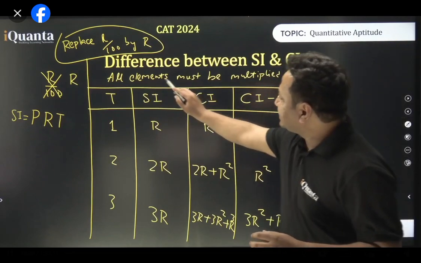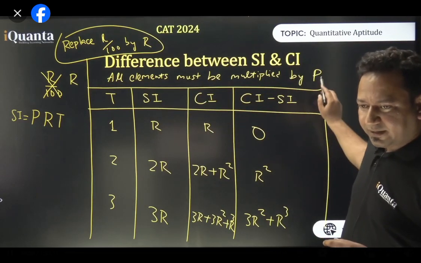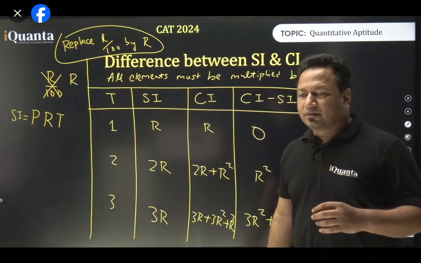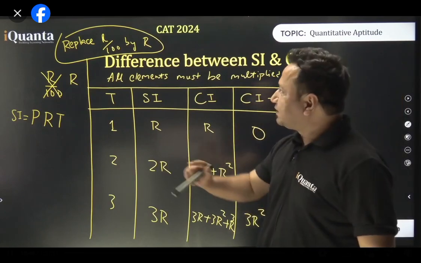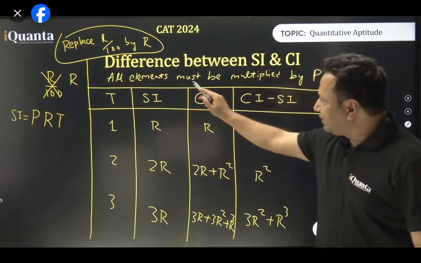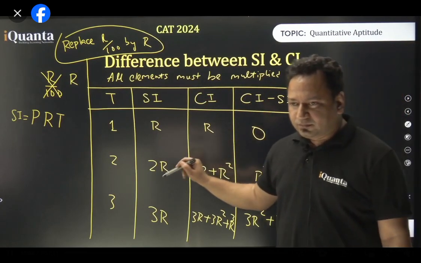Akshat, it is written that all elements must be multiplied by P. It is written above, isn't it? You two are not looking carefully, that's the problem. Two things are there. First, I have replaced R by 100 by R. Point number one. Point number two, all the elements must be multiplied by P in this table. Once you note this down, after that I'll explain how it has come.